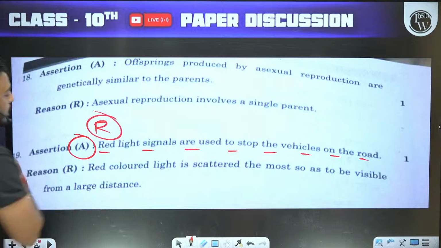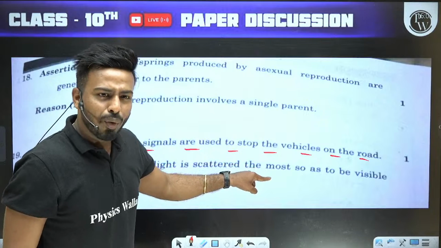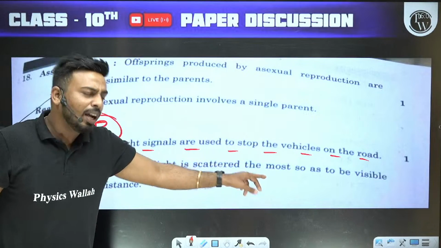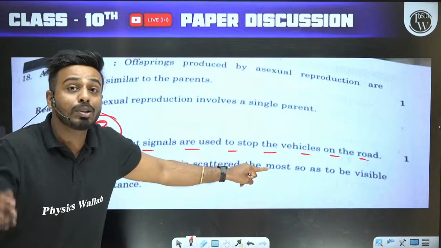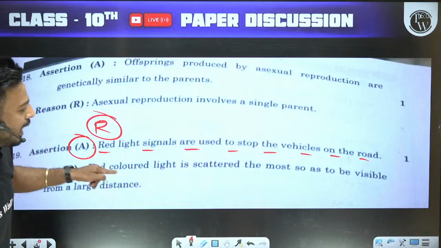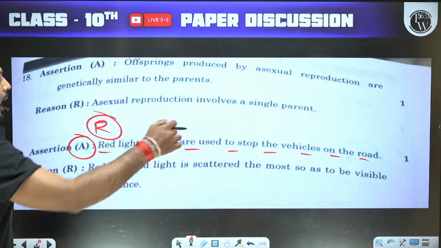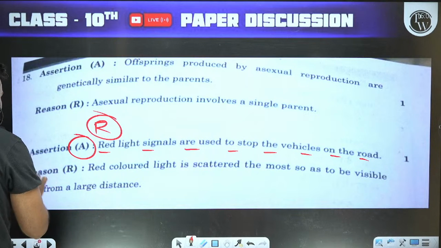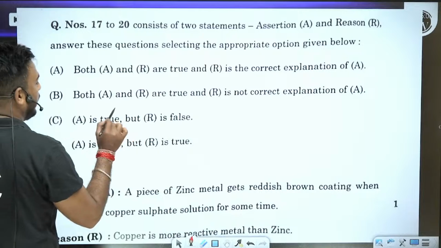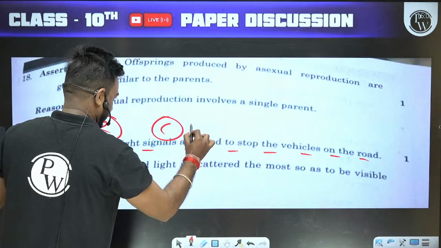Now according to the reason, red color light is scattered the most. This is not right. Because red color light is scattered the least, as it is visible from a large distance. It means the reason is wrong. So the assertion is right and the reason is wrong. Then option number C is the right answer.